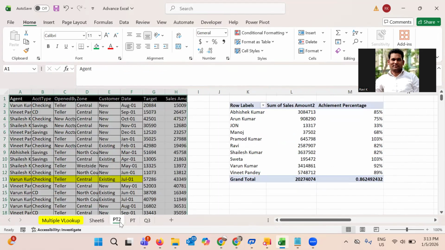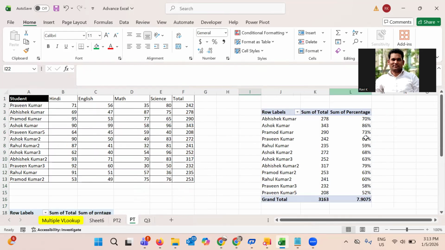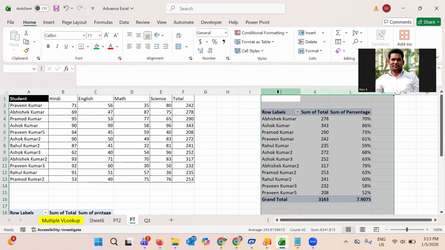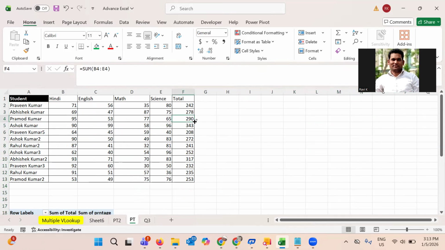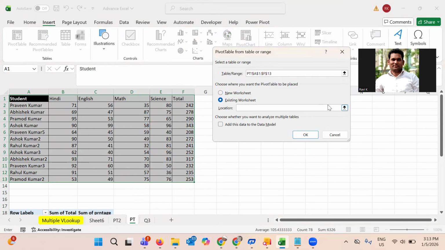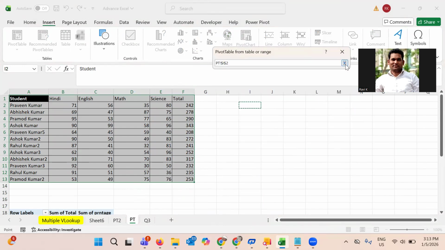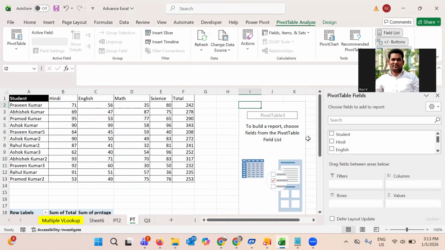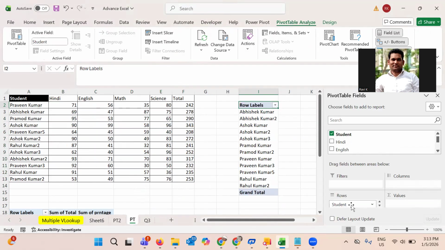It's okay. Let me show you another example of using percentage. Let's understand this way, where we use the calculated field. I wanted to explain about the calculated field. So for example, this is very small data, only 12 rows. This is the total value, and I wanted to calculate the percentage as well. So first of all, I will use the existing worksheet. I will take this one here only. Click on OK. All right. So I'm just taking the name of the student here and total marks only. And total marks I'm putting into the values.